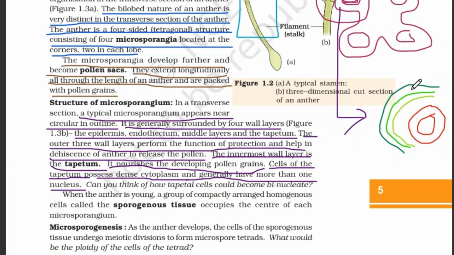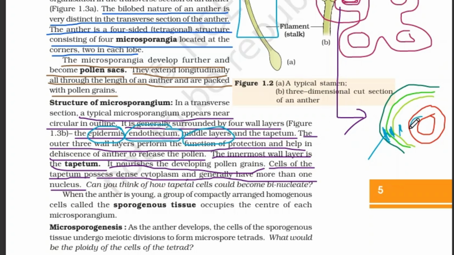Okay, so this is the first layer. A microsporangium has four layers. What's the name of the first layer? The outermost layer is the epidermis. Epidermis is the outermost layer, and the innermost layer of the three is the endothecium. Endothecium is the next layer, and this is the middle layer.